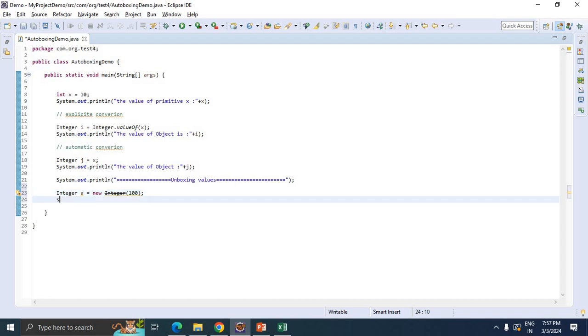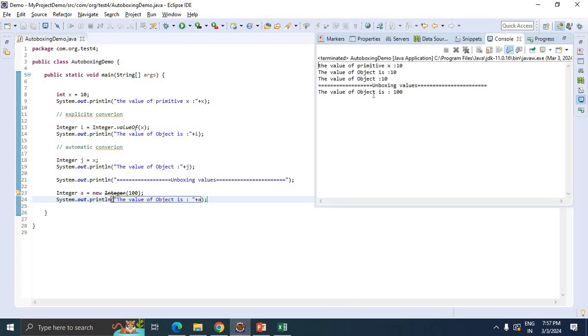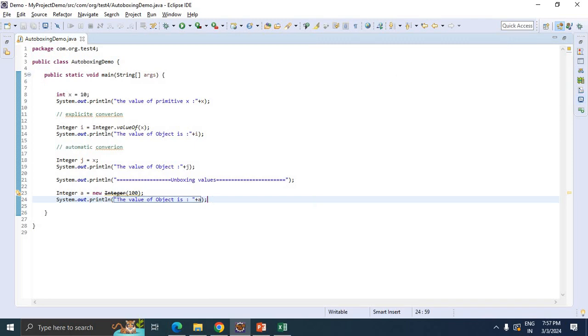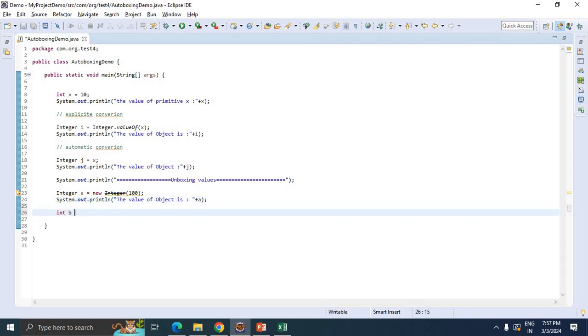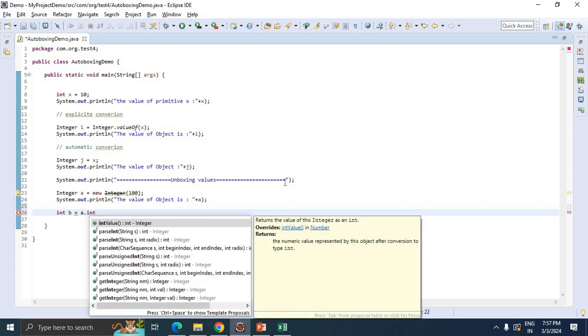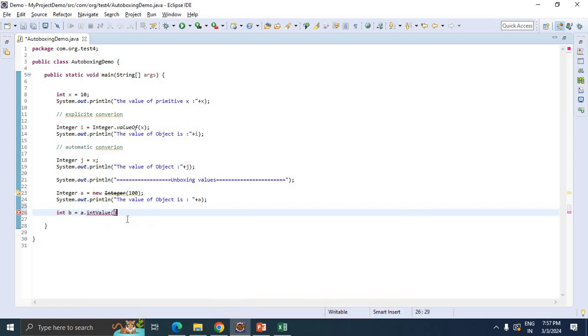Let's print this value. sys out, the value of object is plus a. Just check the output. The value of object is 100. Now our job is converting the object into a primitive value. For that, int b, I'm just taking a dot intValue. This is the method, right? This is the explicit conversion.